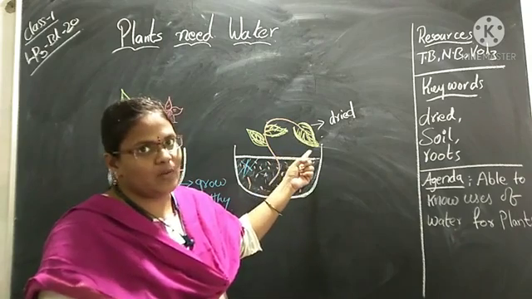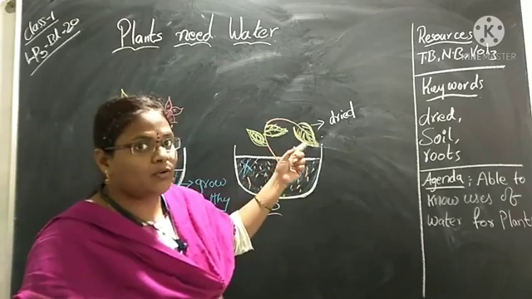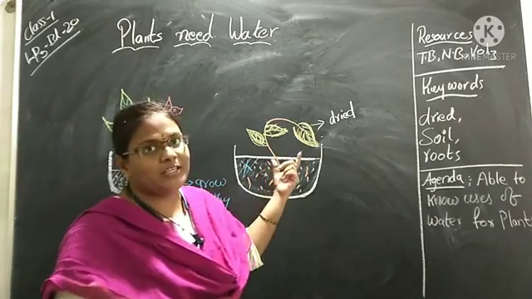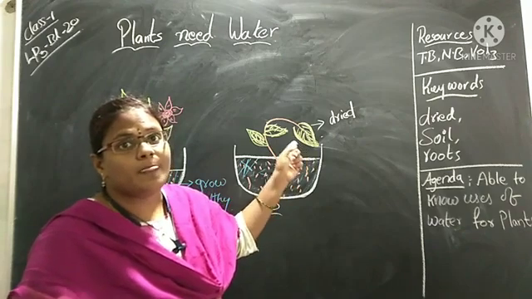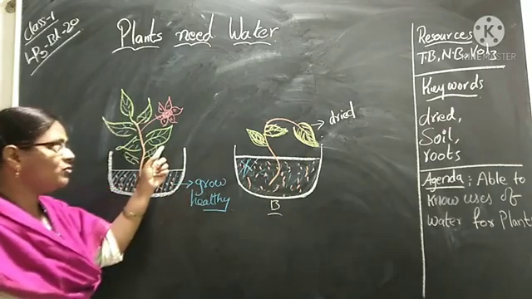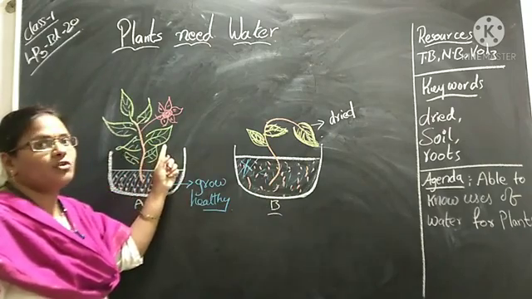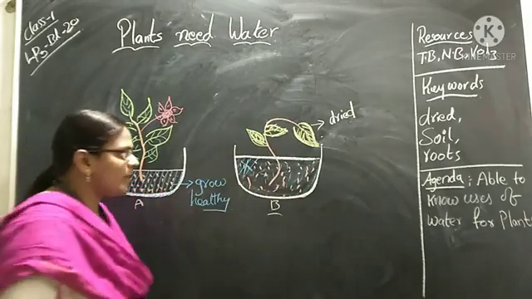Leaf is the kitchen of the plant. In our home we have a kitchen, yes or no? Like I told you, this plant also has one kitchen. That is the leaves. But which color did the leaves become? It became green to yellow color. If it is green only, it is a good plant. It can make its own food. Can it make now? It is yellow in color. No, it cannot make.